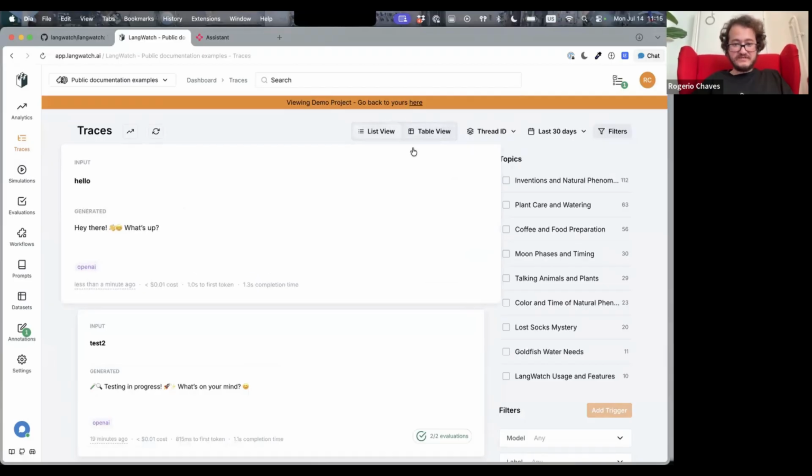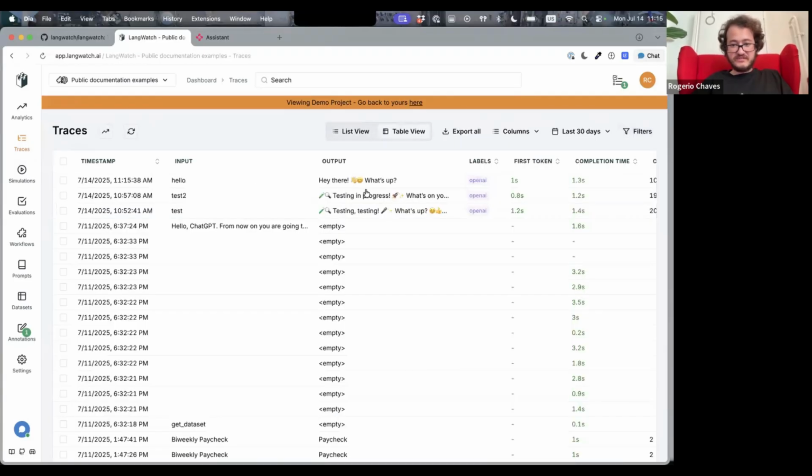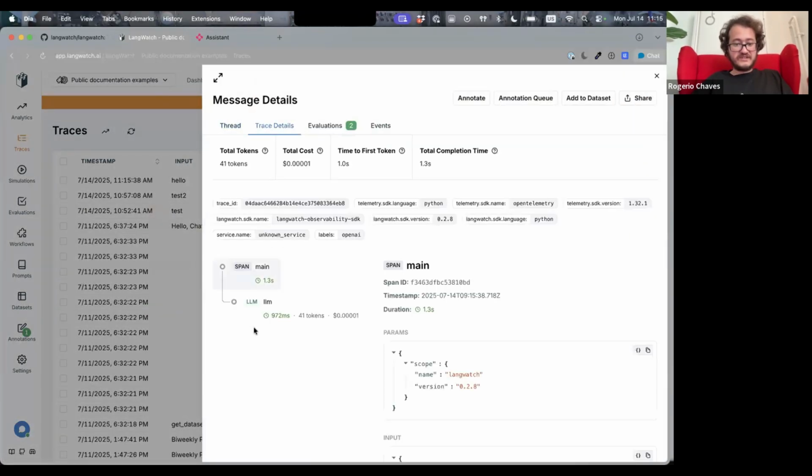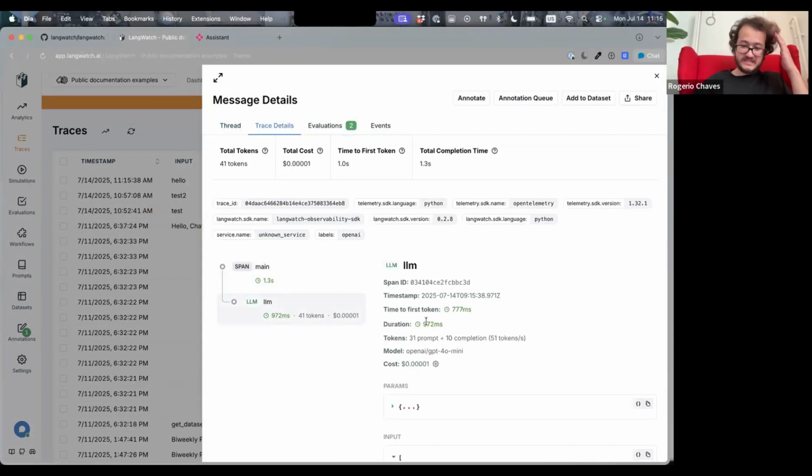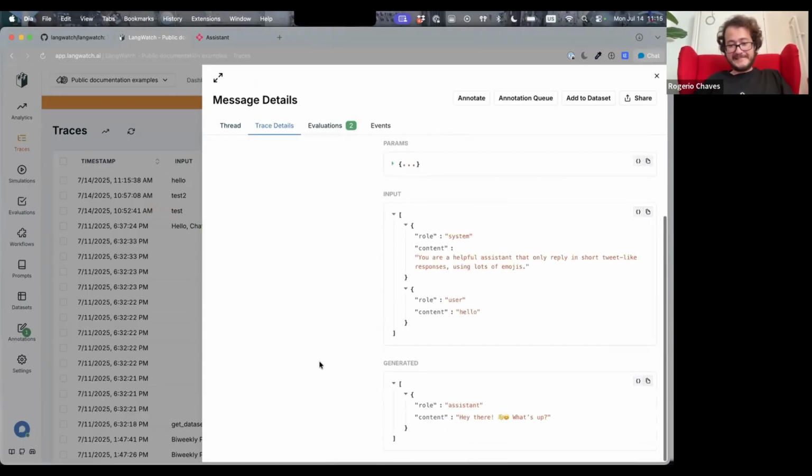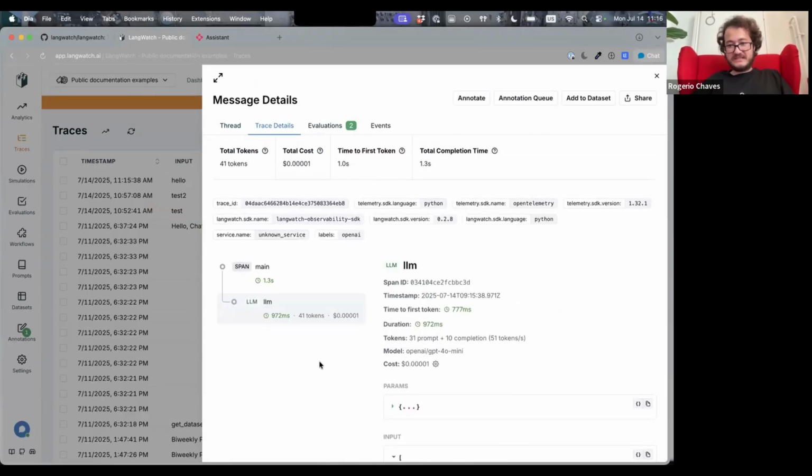Now if I go back to LangWatch, I'll see my message just popped up here, either on the list view, very easy to read, or on the table view where you can see all other metrics as well. And then I can investigate the trace. In this case, it's a very simple trace. There is just an LLM call. And that's it. You are integrated.